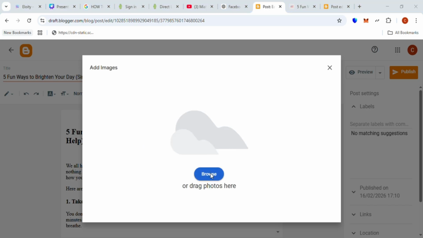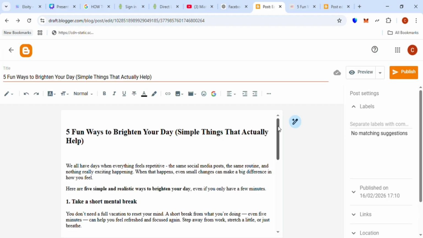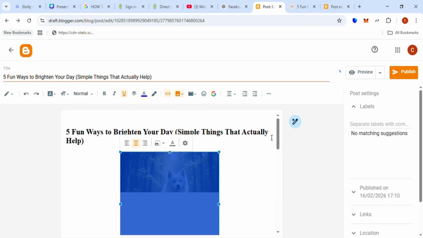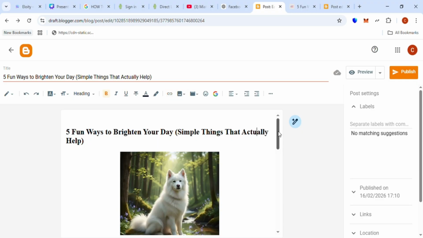Let's do that. Add from my computer and then save it before we proceed to the next step, which is to go see our post and how it is published on our website. That won't take you much time. So far, you know that you're going to earn from it. Okay, the image has been uploaded.